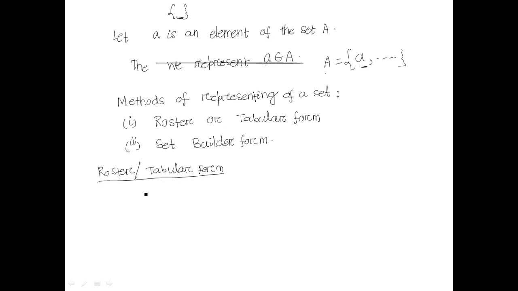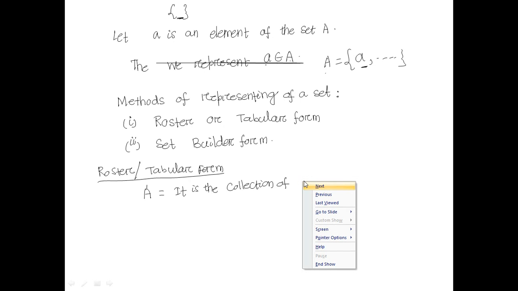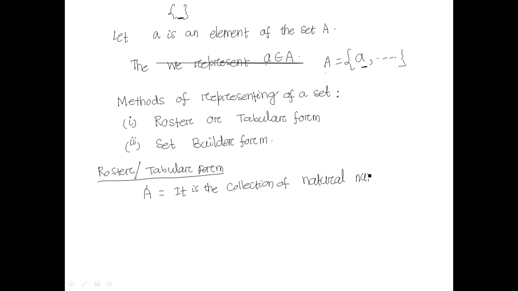Let us suppose that A is a set, and I define A to be the collection of natural numbers divisible by 3.